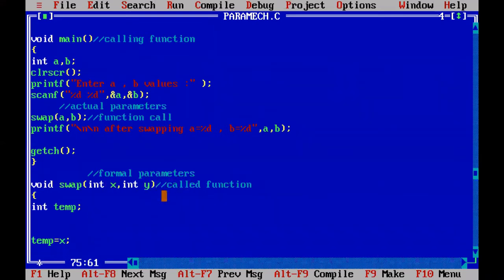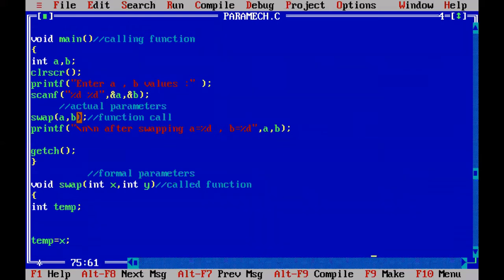Then if you make any changes to the X comma Y formal parameters, those changes will reflect in the actual parameters A comma B also. That will happen in call by address or pass by reference or copy by address.